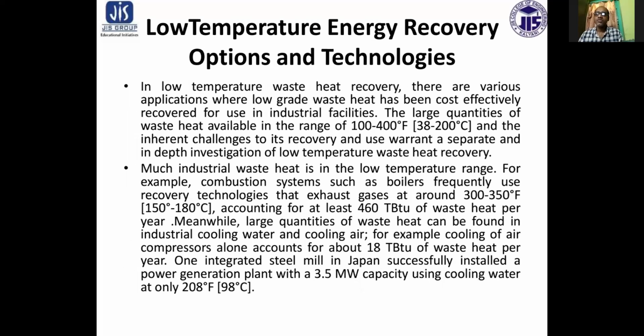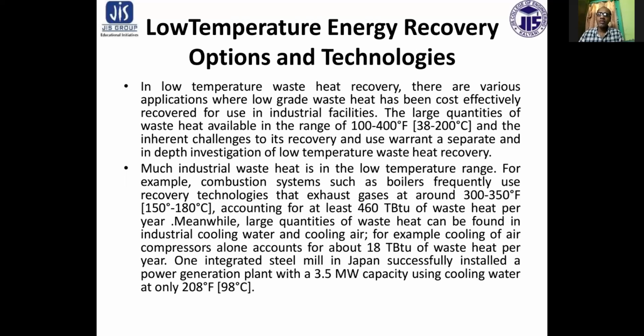Now, low temperature energy options and technology. So how to extract heat from low temperature waste heat? So far we have basically discussed high temperature heat recovery and medium temperature heat recovery, that is heat exchangers, air preheaters, heat pipe, heat pump, etc. These can all extract heat. They are highly efficient devices for high heat energy recovery and medium heat energy recovery.